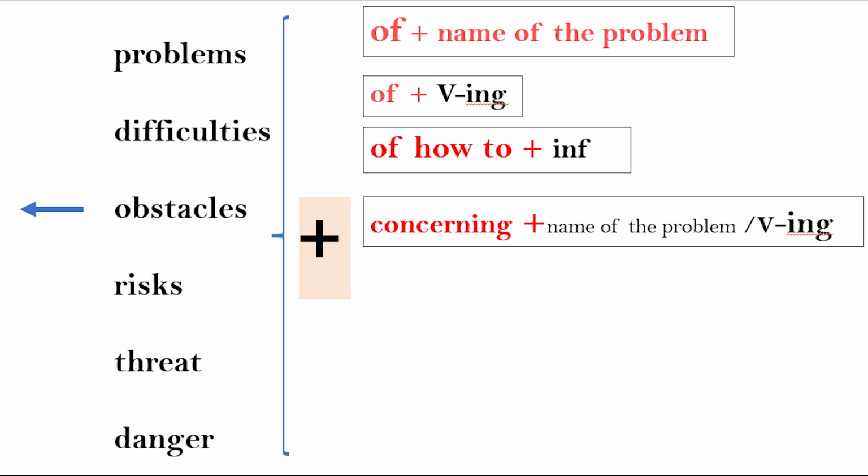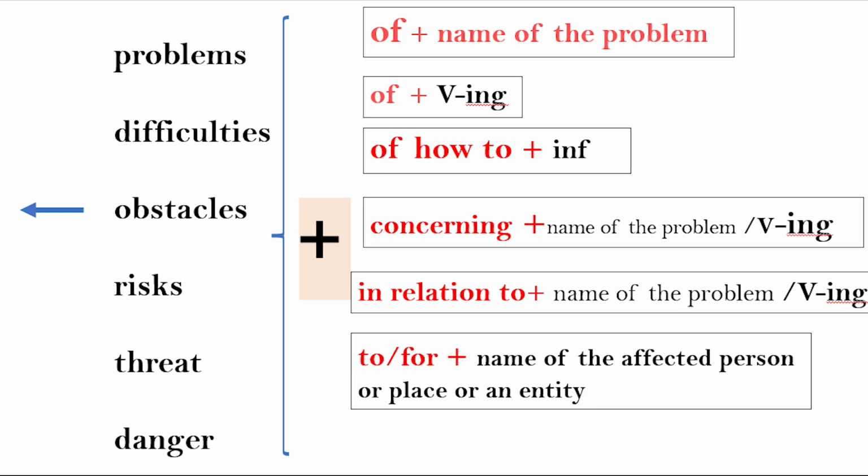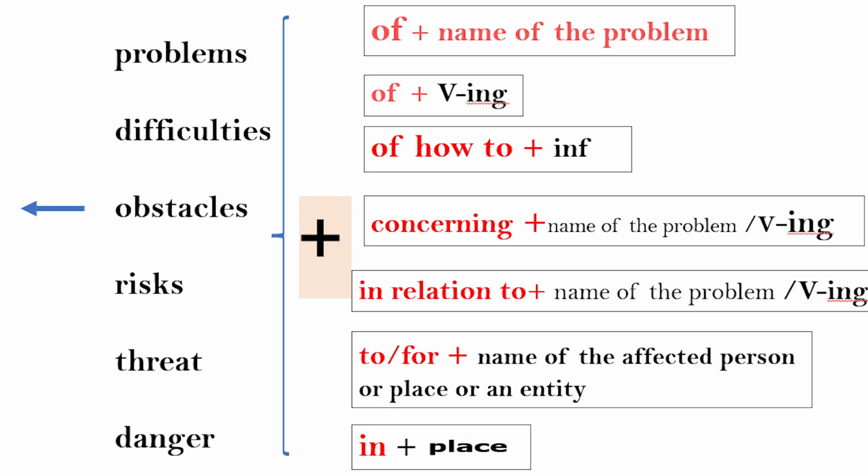Concerning plus the name of the problem or plus verb ing. Concerning pollution, concerning drug addiction, concerning deforestation. In relation to plus the name of the problem, as we said before, to or for, then the name of the affected person or place or an entity. Anything affected by the problem. Causes lots of problems to people. Obstacles to many of the workers in this field. Threat to the environment, danger for citizens in this city. The last one, in plus the place, in America, in China, in any place.